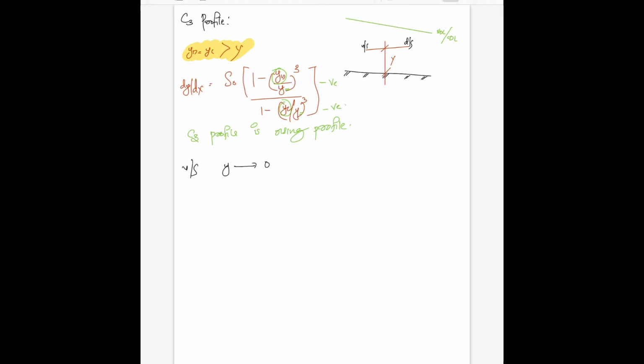Let us consider that y is some value like 0.0001. If you are taking y equal to 0, that means there is no depth of flow, which means there is no flow itself. So y is tending to 0. So we can write dy by dx equal to S0 into 1 minus yn by y divided by 1 minus, since yn equal to yc, I am replacing this, so yn by y the whole cube.